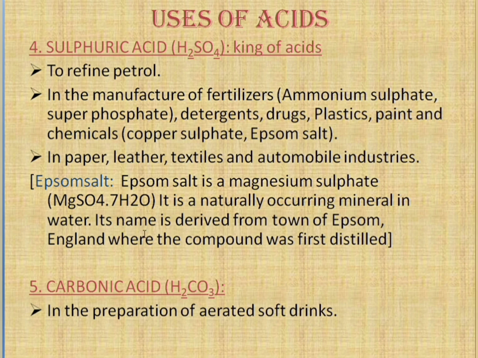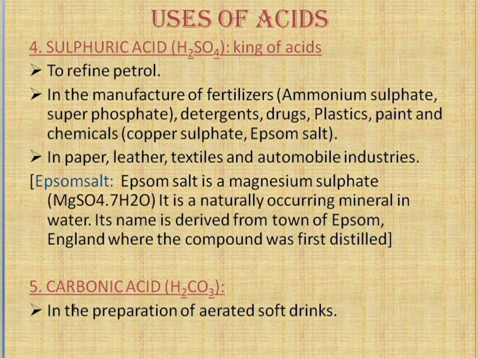Its name is derived from the town of Epsom in England, where the compound was first distilled. That's why the name of this salt is Epsom salt. Remember this one, very important for HSTR.